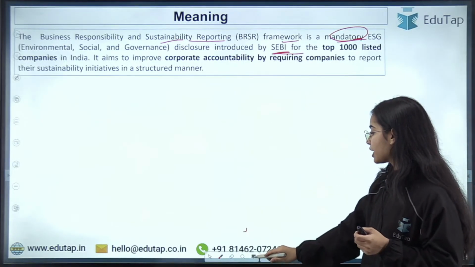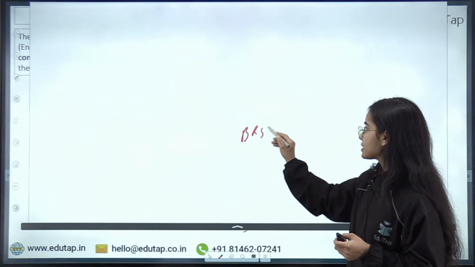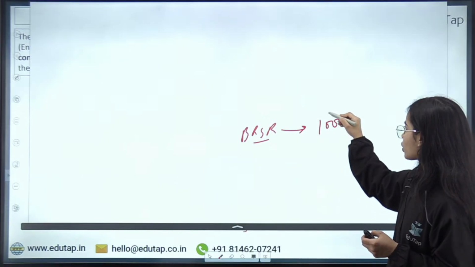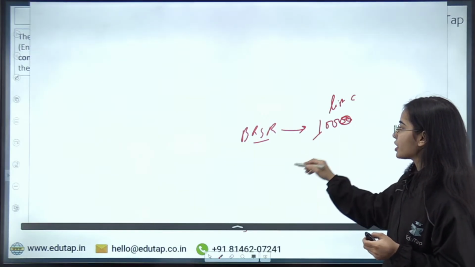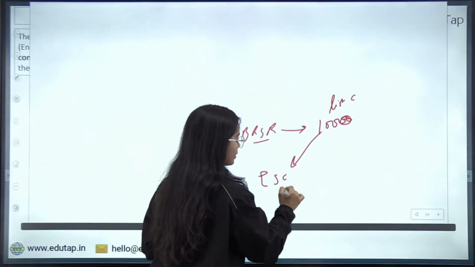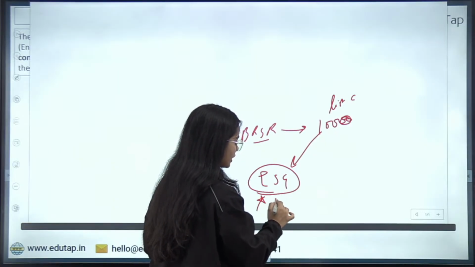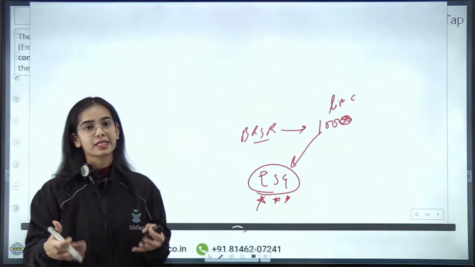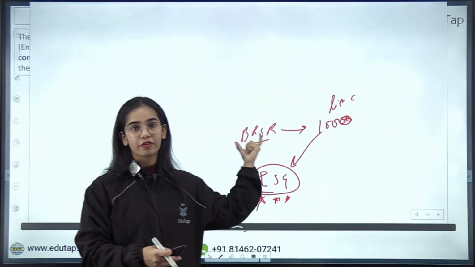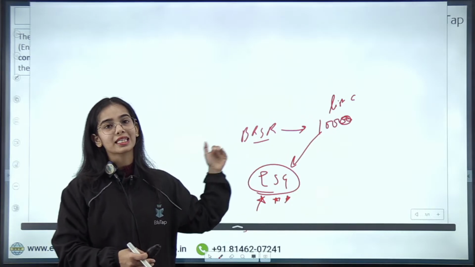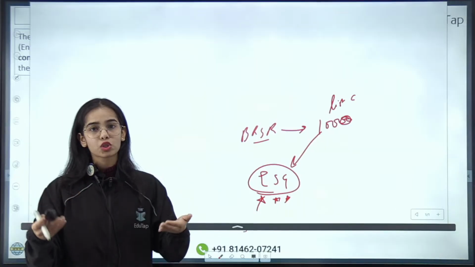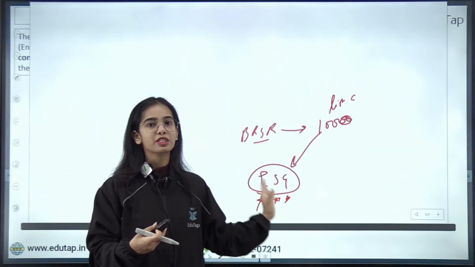So basically the BRSR framework is the mandatory framework for the top 1000 listed companies, where the listed companies have to make the disclosure regarding their ESG, the steps that they have taken for the environment, for the society, and for the governance. For the rest of the companies, they can also take part in this. They can also disclose what steps they have taken for the environment, society, and governance.